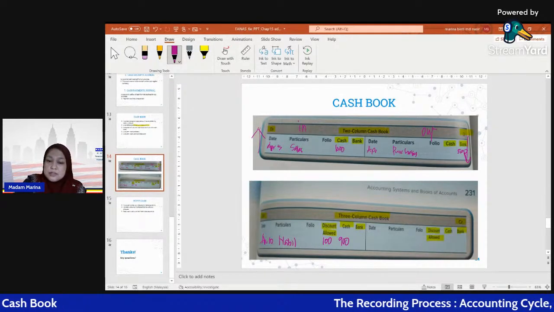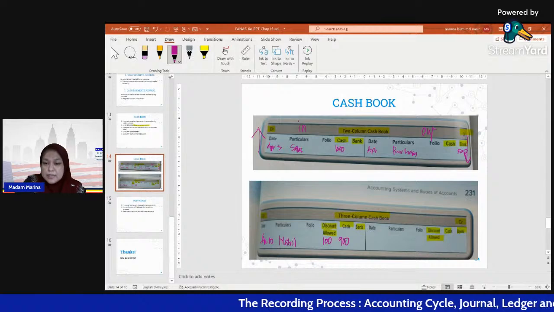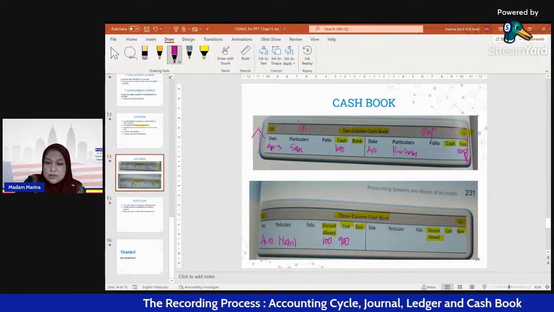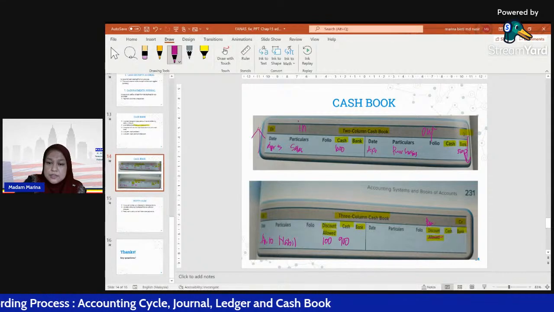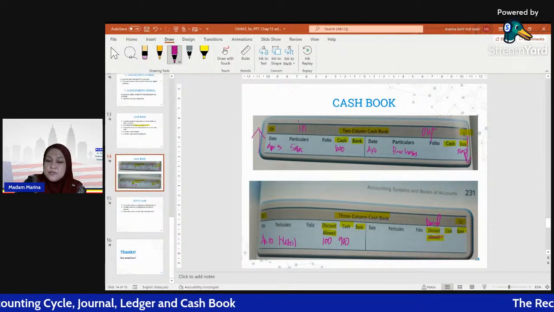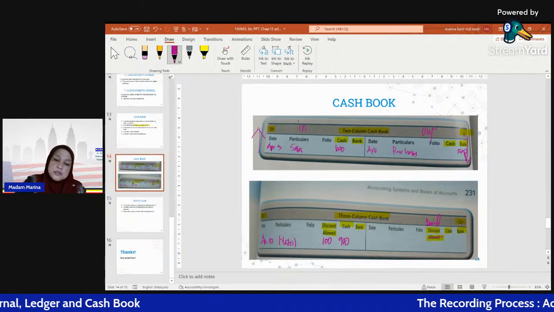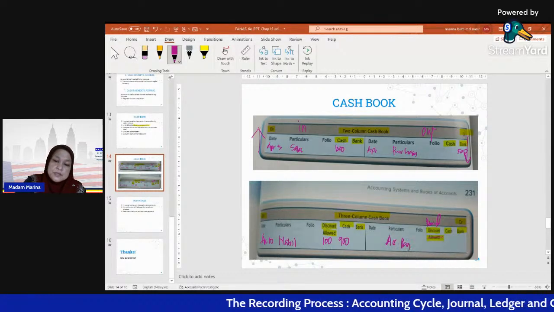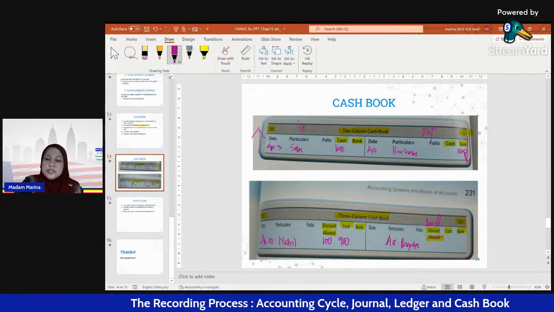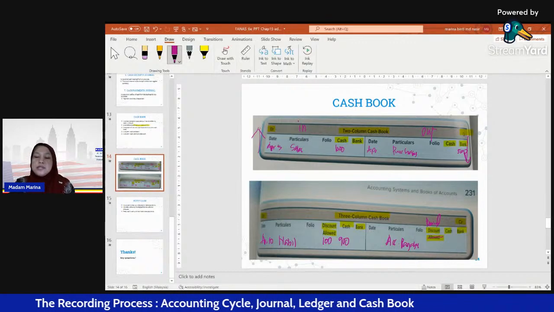Same goes to the credit side. Sorry, this is not discount allowed, this is discount received. We receive discount from accounts payable. Nabil just now was an account receivable, so here we receive the discount. That's why it is discount received.